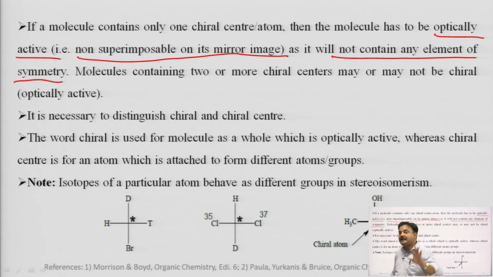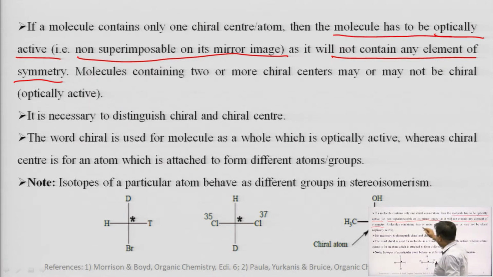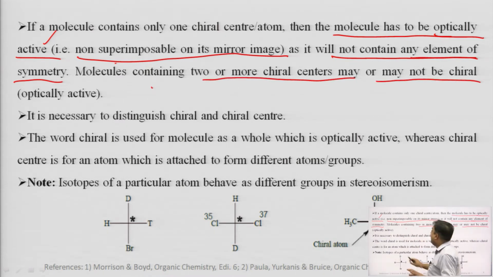In the last lecture, I told you that for a molecule to be chiral, to be optically active, it should not have any element of symmetry. So, I am repeating, if a molecule contains only one chiral atom, then the molecule has to be optically active, non-superimposable, and it will not contain any element of symmetry. Molecules containing 2 or more chiral centers may or may not be chiral.